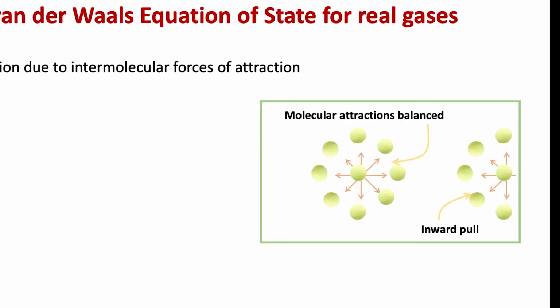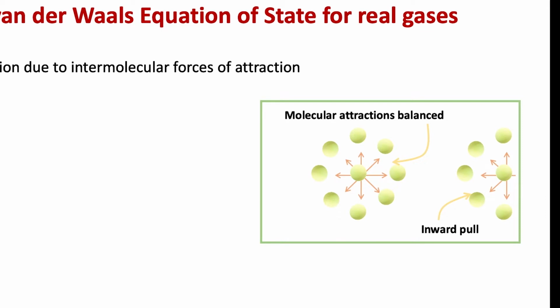However, as the molecule approaches the wall of the vessel, it experiences attractive forces from the bulk of the molecules behind it. Hence, it will strike the wall with a lower velocity and will exert a lower pressure than it would otherwise.